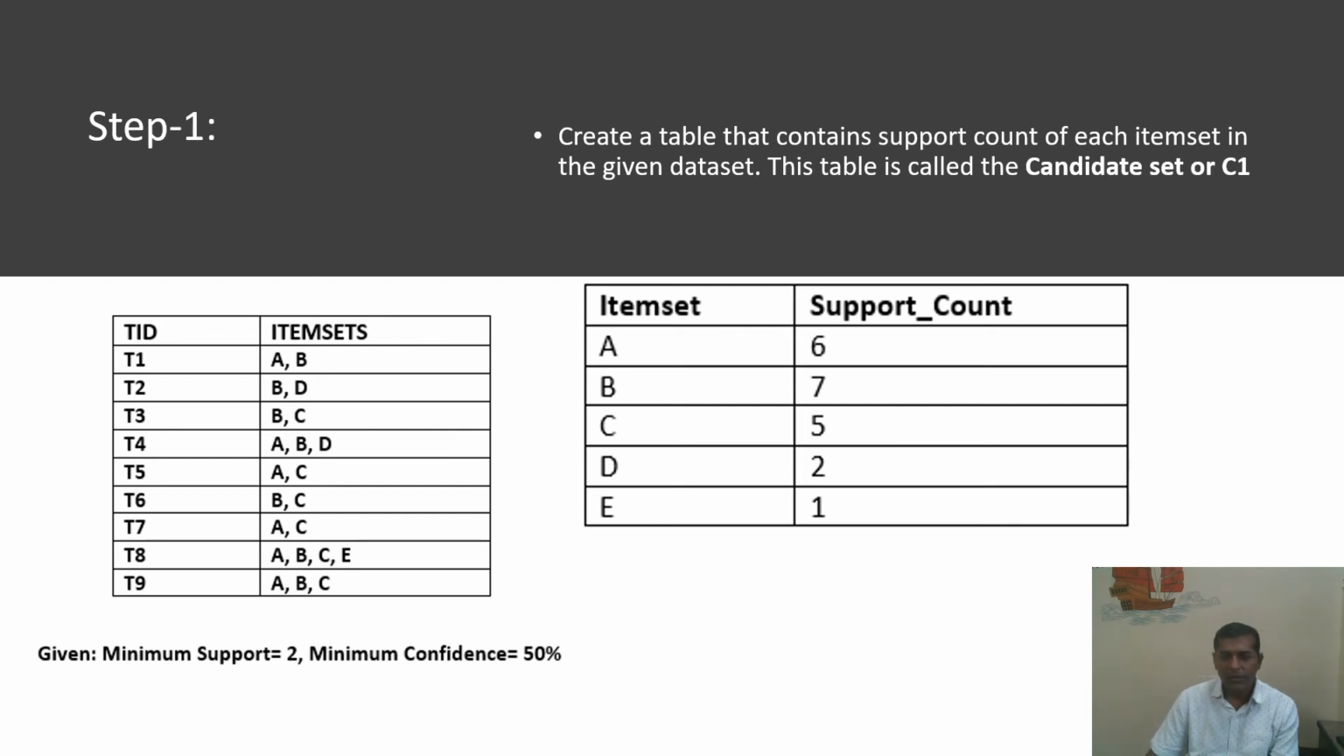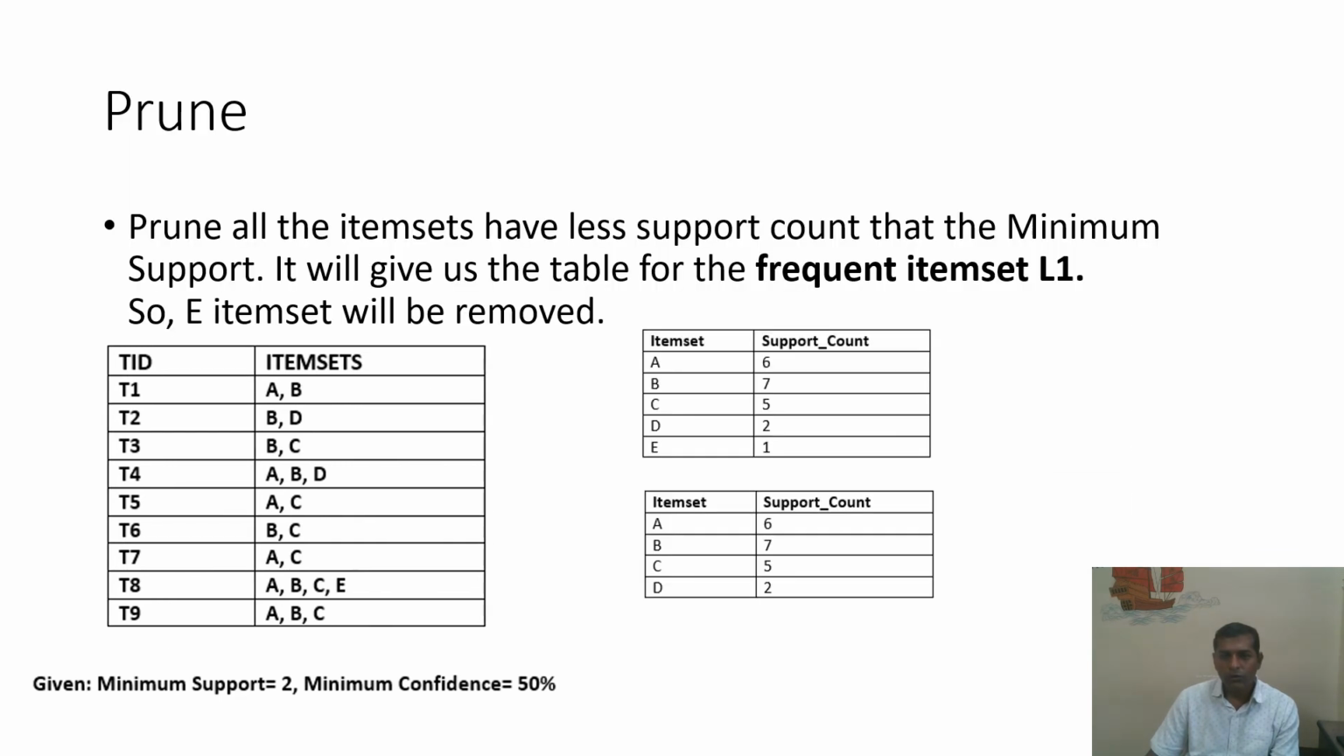Sorry, by mistake it has been written 5 but it is 6. Then D is purchased 2 times and E is purchased 1 time, just here in transaction 8. So we will have a support count here. This particular candidate set is generated and we have to check it with the minimum support of 2. For checking with minimum support 2, the minimum support 2 is 0.5.